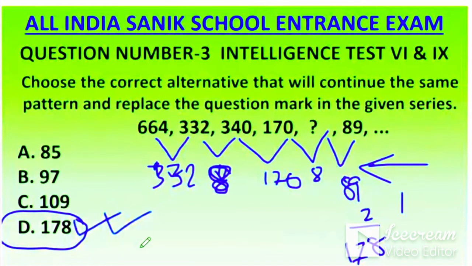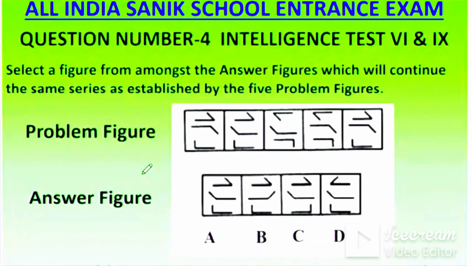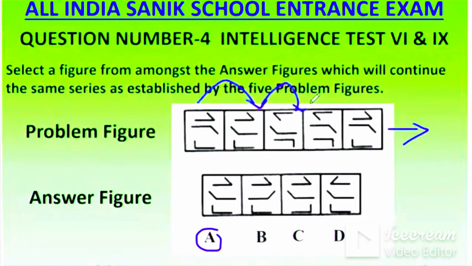Very good, Sonu Gamer. Question number 4. Select a figure from amongst the answer figures which will continue the same series as established by the 5 problem figures. 4 problem figures here. You have 4 problem figures for 5 problem figures. So what will be continuing? What will come next? You have to tell what will come next. So you have to see the relation, how it is changing one by one. So what will be the next? 3 figures are there. 1, 2, 3. So check how they are changing.